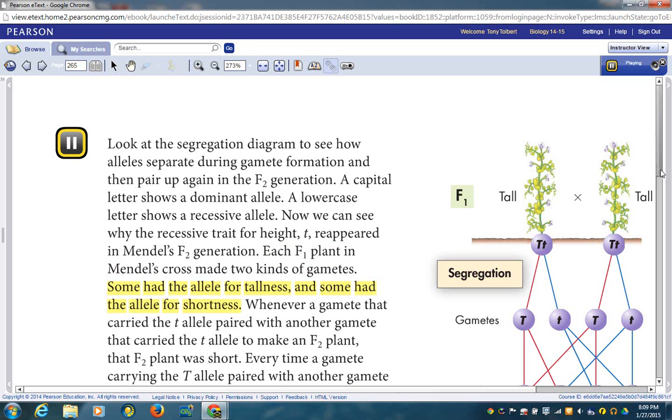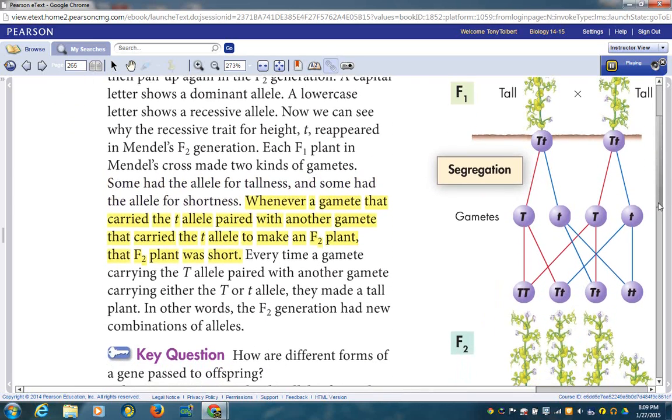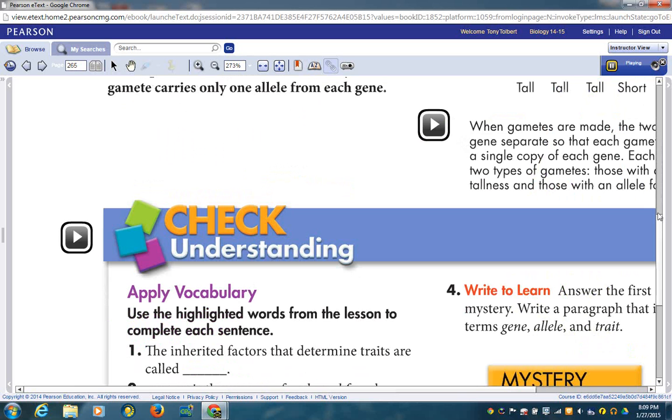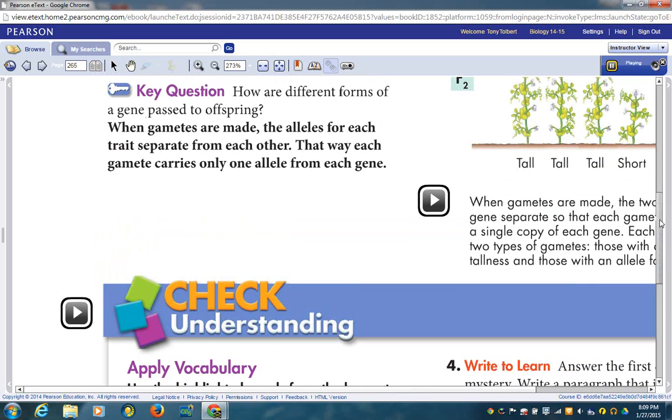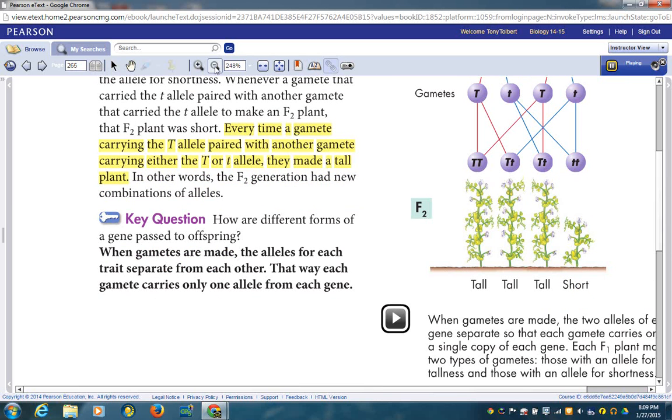Whenever a gamete that carried the little t allele paired with another gamete that carried the little t allele to make an F2 plant, that F2 plant was short. Every time a gamete carrying the big T allele paired with another gamete carrying either the big T or little t allele, they made a tall plant. In other words, the F2 generation had new combinations of alleles.